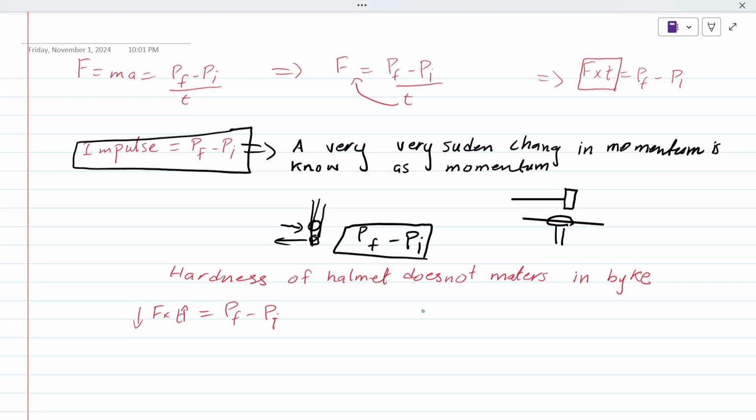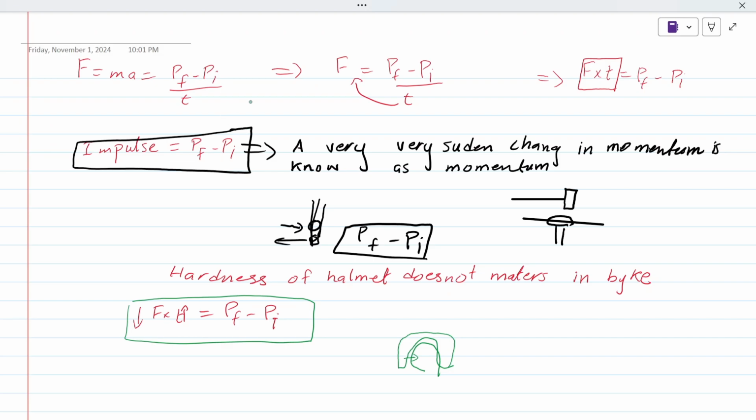So the helmet is like this. If this is a head, the helmet is a bit loose. So when it strikes the human head, it increases the time of the impulse a bit, and the force decreases in this manner. Are you getting me?